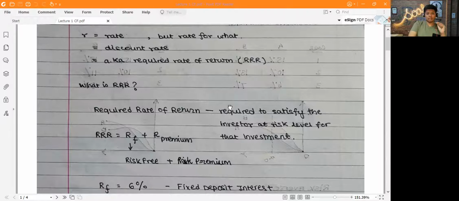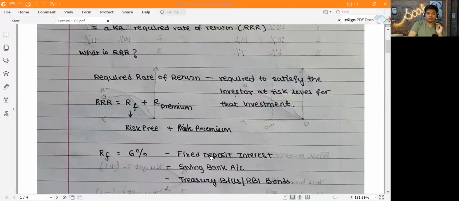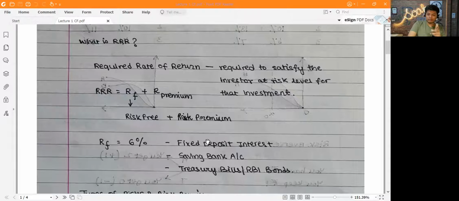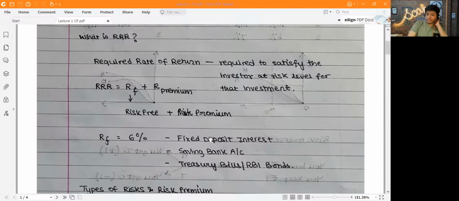If I was investing in a risk-free asset, in that case, I would be happy with 6%. But okay, so as I mentioned, fixed deposit, savings bank account, treasury bills, RBI bonds, which are very secure and there's no risks.